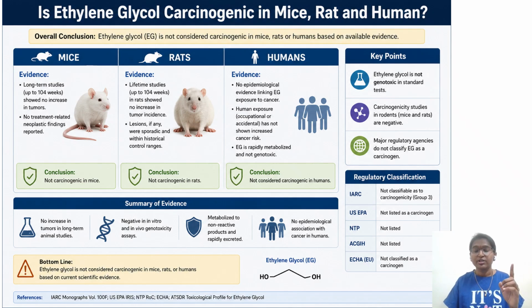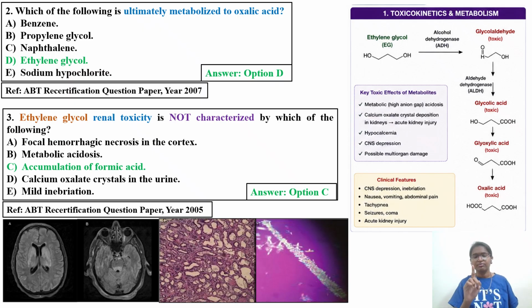Another thing to remember with this slide: we have animal tests, negative genotoxicity studies, and human evidence. This is called the weight of evidence approach, not a conclusion from a single study. We are checking mice, rats, genotoxicity data, and human epidemiological evidence. Overall, you come to a weight of evidence approach stating that this is not carcinogenic. So that was about one type of glycol, ethylene glycol.